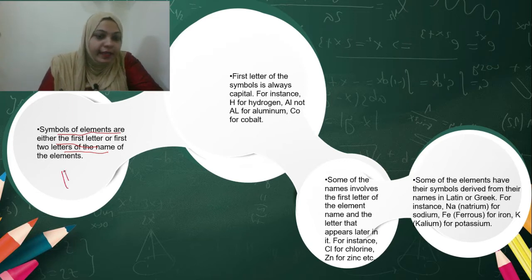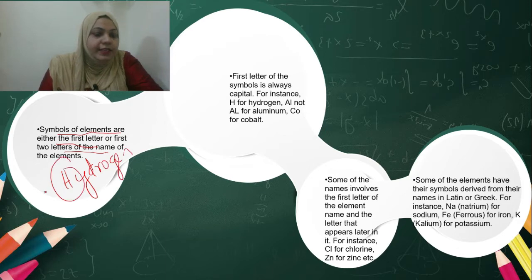So if you take hydrogen, what is the first letter of hydrogen? H is the first letter of hydrogen. So H is the symbol for hydrogen. First letter is always capital letter. So here you can see hydrogen. What is the first letter? H. H should be capital. So capital H for hydrogen. If you write small h for hydrogen, your answer is wrong.